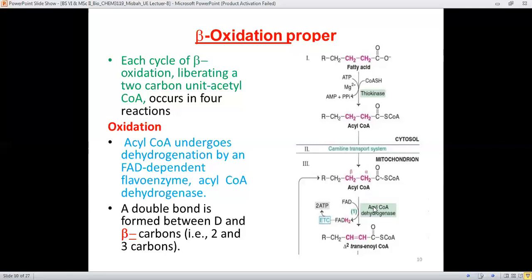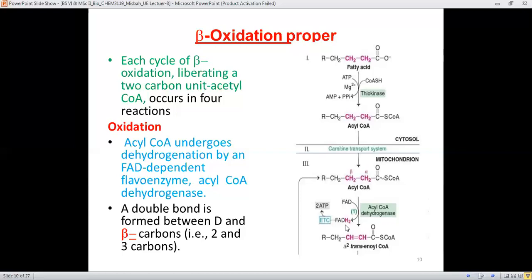The enzyme which performs this function is acyl CoA dehydrogenase, and there is also involvement of flavin adenine dinucleotide, and hydrogen is given to FAD to give FADH2.